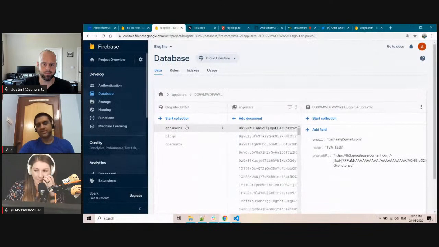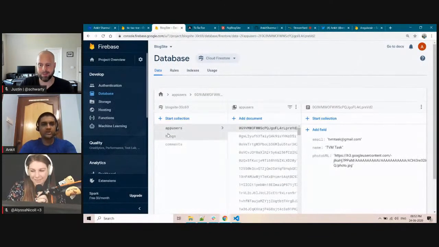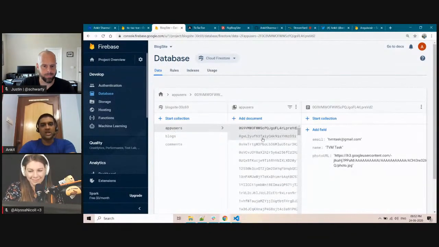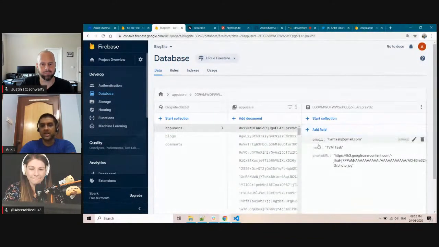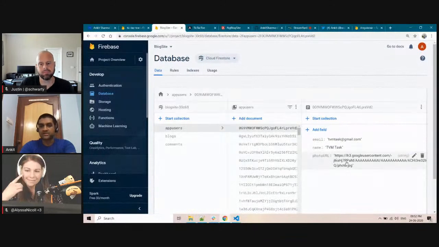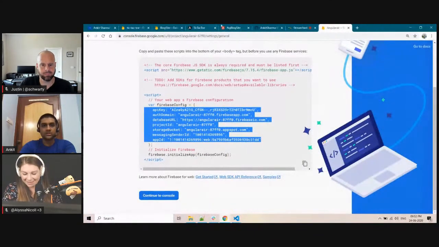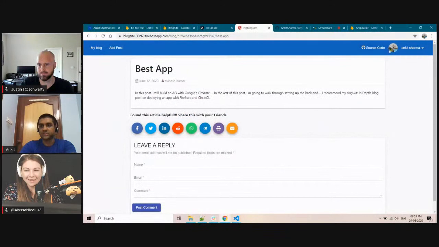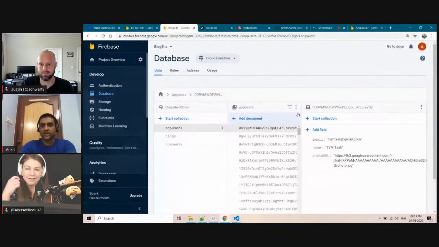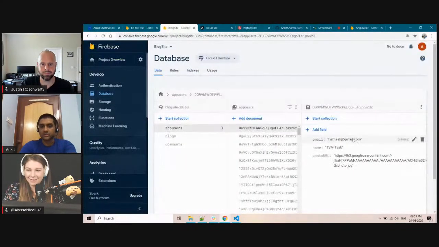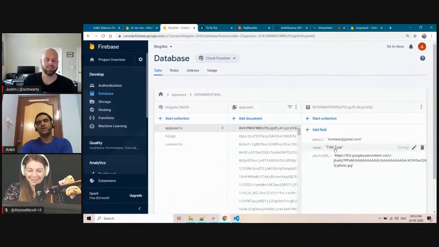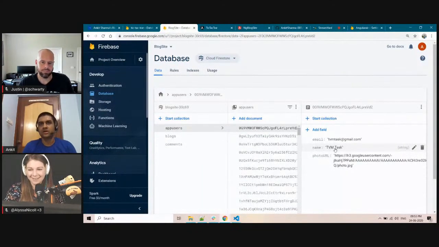So this is the database for my blog application. Here you can see we have three collections. One is app user. Here I am getting the data from every user who logs in: the email ID, name, and photo URL. Why am I getting this data? Because I have to show it here. You can see there's an image coming. This is my image from my email ID and this name. So if anybody logs in, he can see his image and his name over here. I'm storing these details, and these are the public details provided by Gmail on login, so there are no security concerns.